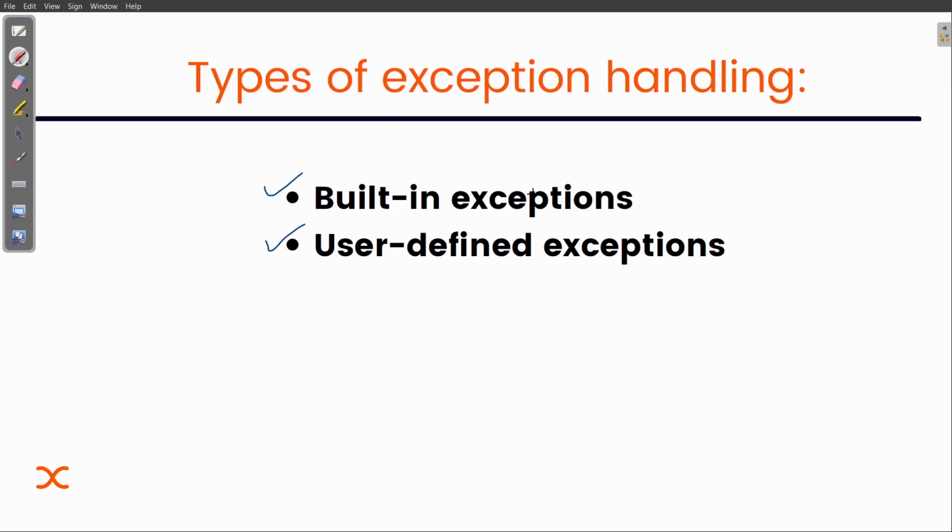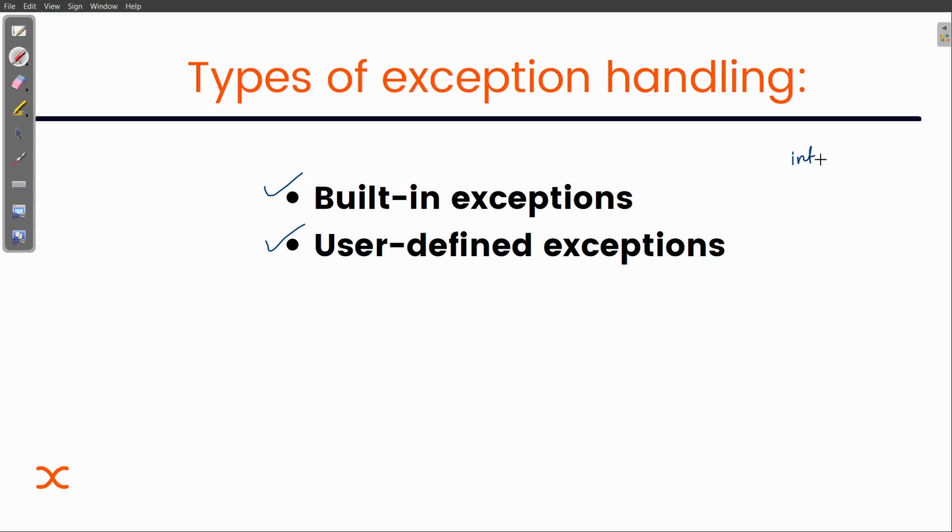Built-in exceptions are all those exceptions that are already defined in our Python code. We don't have to tell it.